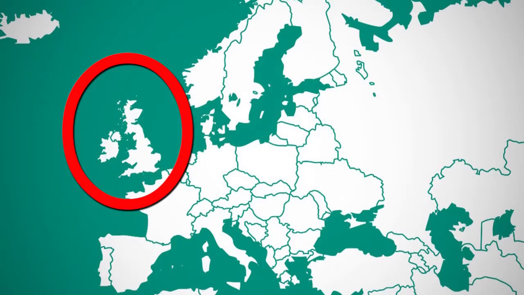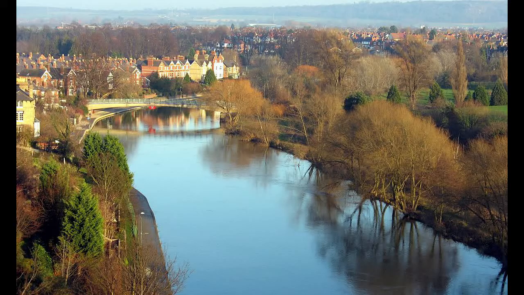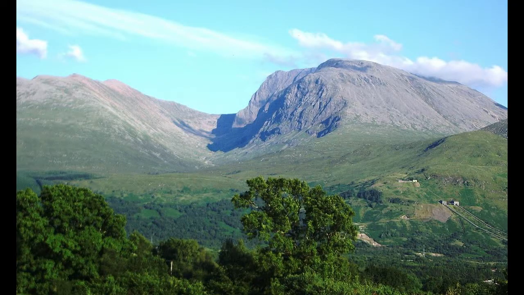The UK is northwest of the coast of mainland Europe. Around the UK are the North Sea, the English Channel and the Atlantic Ocean. The UK also rules, usually indirectly, a number of smaller places around the world. These are remnants of the British Empire. Its longest river is the River Severn and its highest mountain is Ben Nevis, with a height of 1344 meters.